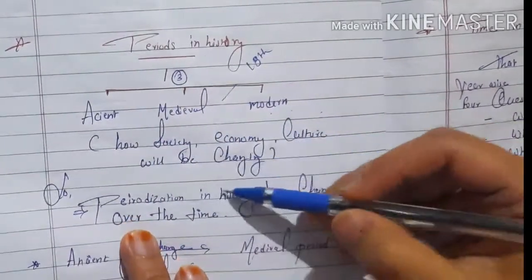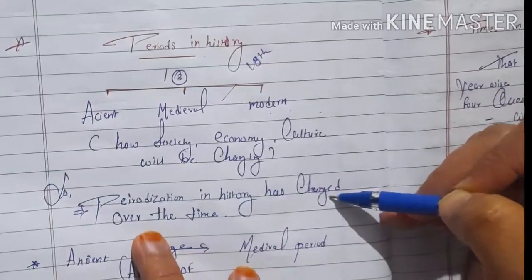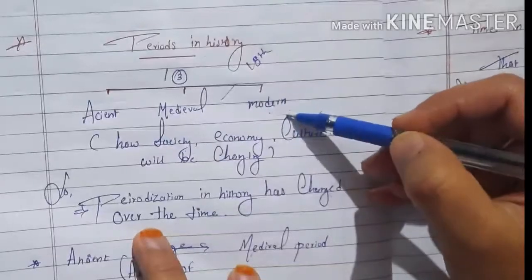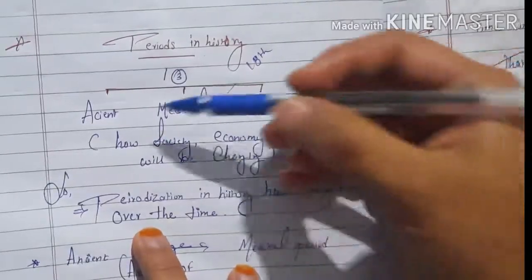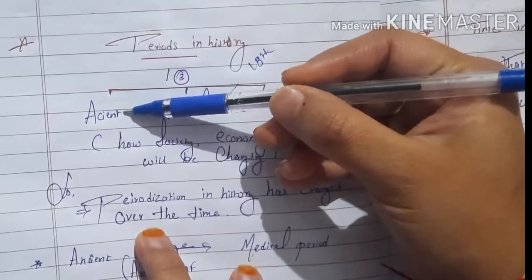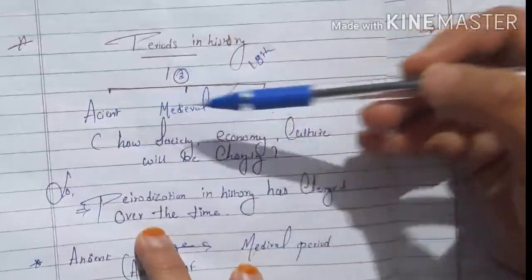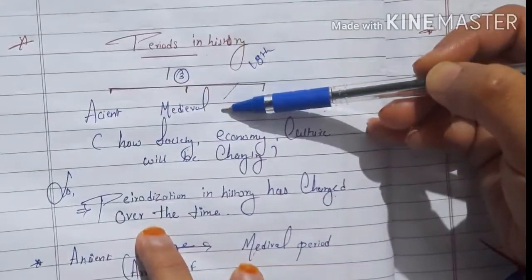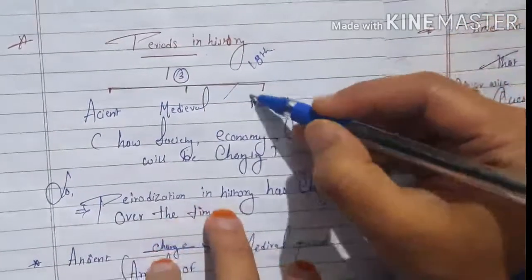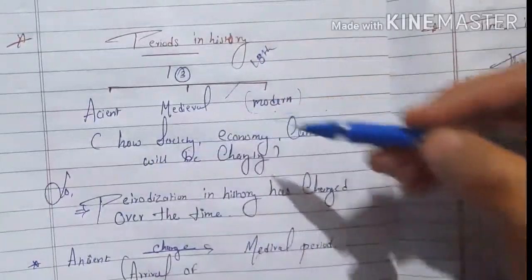So periodization in history has changed over time. बहुत सारे पीरियड्स हमने देखे, कि बहुत चेंजेस आया है हिस्ट्री में. पहले आपके पेन, पेंसिल, ब्लैक बोर्ड, टीचर्स, टीचिंग्स that was not there, but now this is there. Earlier Britishers were there, but now Indians are there after independence. After independence, the modern period has begun. So that will be history.